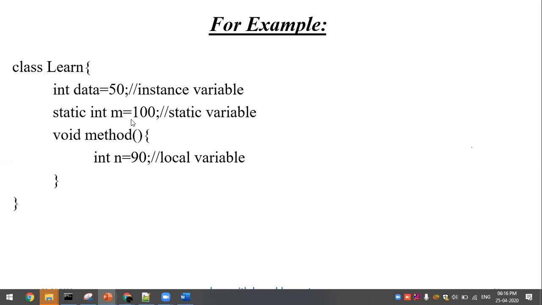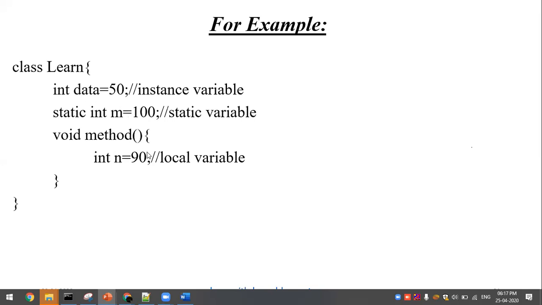Both are called members of the class, that is, member value or attribute, whatever name you can tell. The member of the class or the attribute of the class is called an instance variable. If you mention static before an instance variable, that is called a static variable. If static is not there, a non-static variable is also called an instance variable, right?